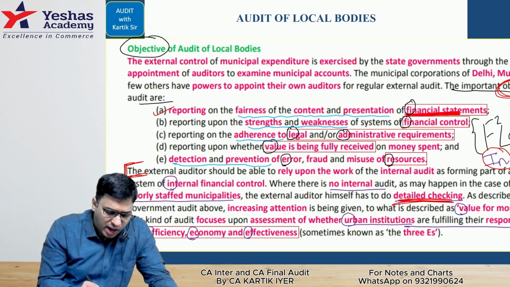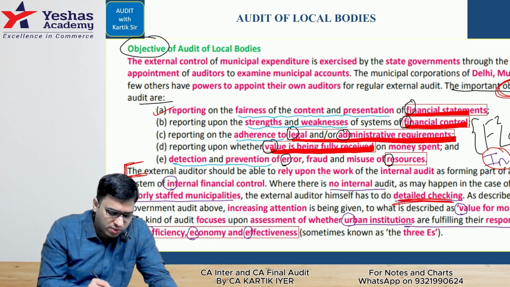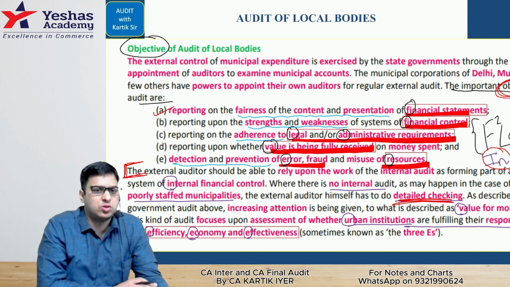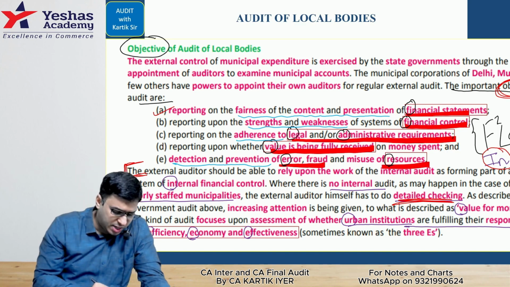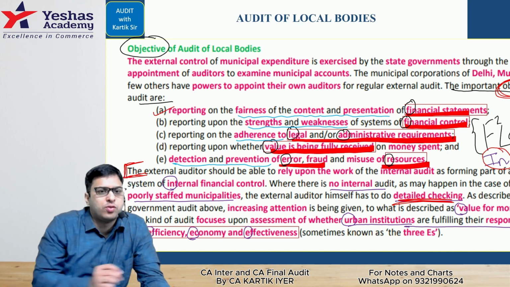You can see here financial statements, financial controls, legal administrative requirements, values being fully received, and error or fraud detection and prevention, and resources misuse. Similar points. You can go through it. Simple. That completes your question number 4 of local bodies.